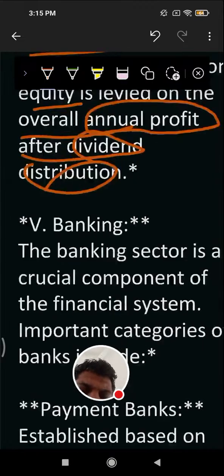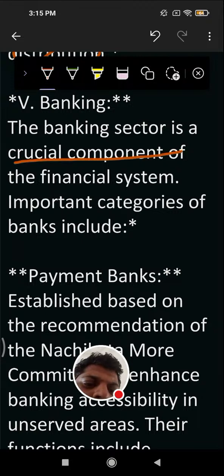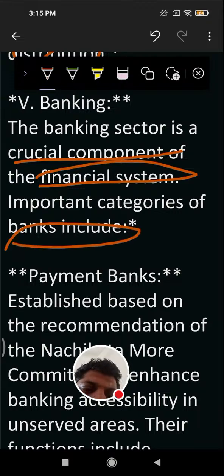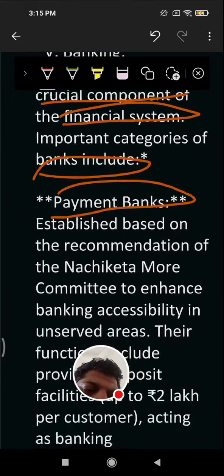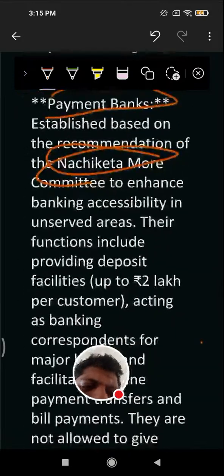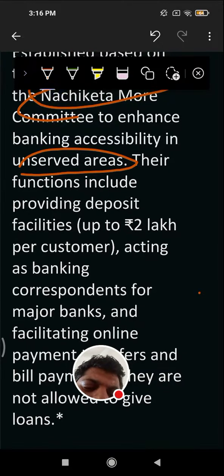Then comes the banking. What is the banking? The banking sector is a crucial component of the financial system. Important categories of bank include the payment bank, established based on the recommendation of the Nachiket More Committee to enhance banking accessibility in unserved areas. Their function includes providing deposit facility up to 2 lakh.